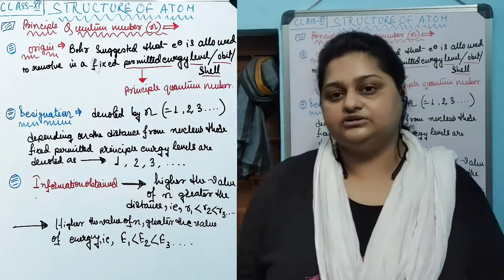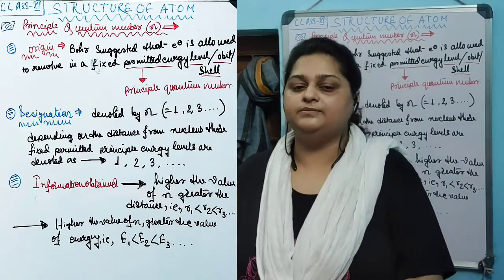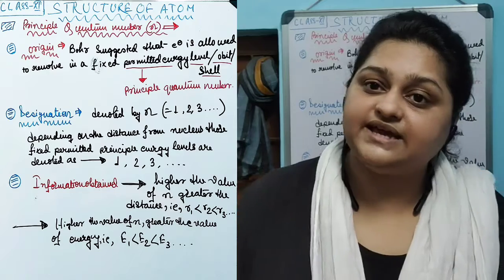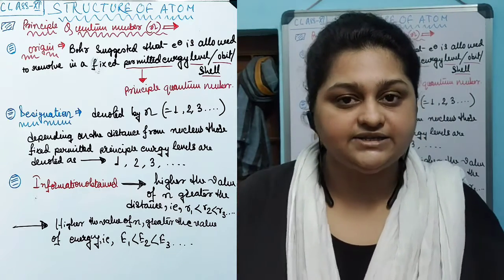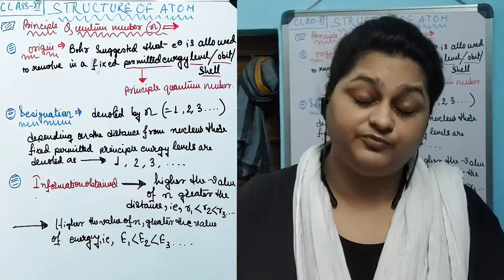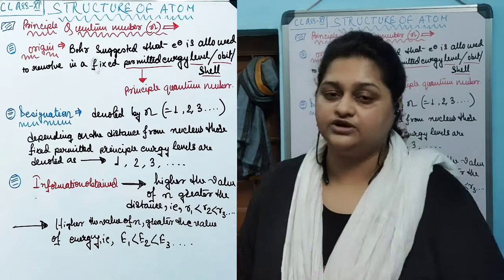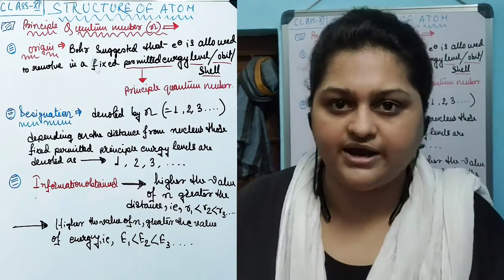That is, if an electron is revolving in a permitted energy level for which the principal quantum number is 3, then you can say that the electron is revolving in the third energy level, which is farther away from the nucleus compared to the second and first energy levels, but closer to the nucleus compared to the fourth, fifth and so on higher energy levels.